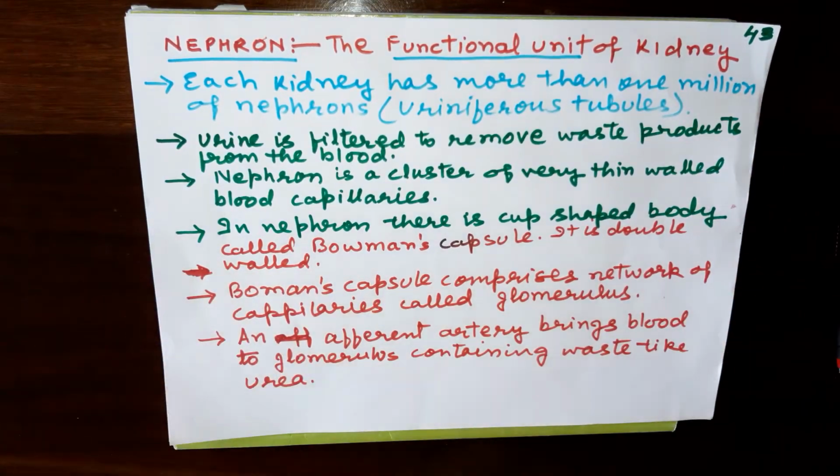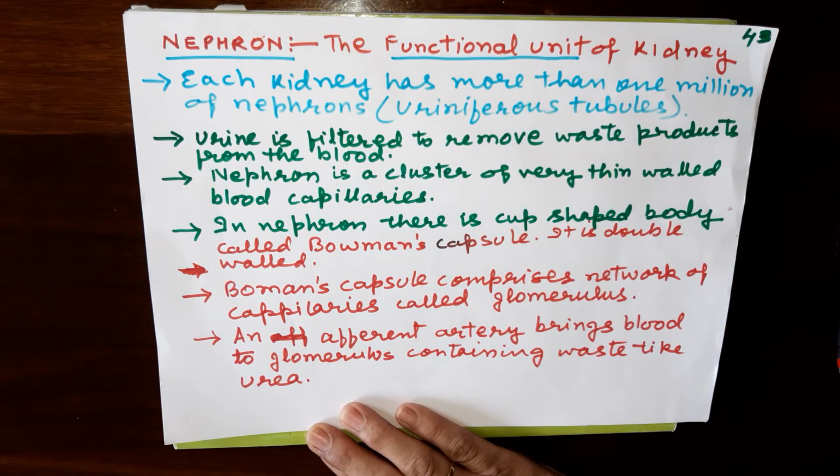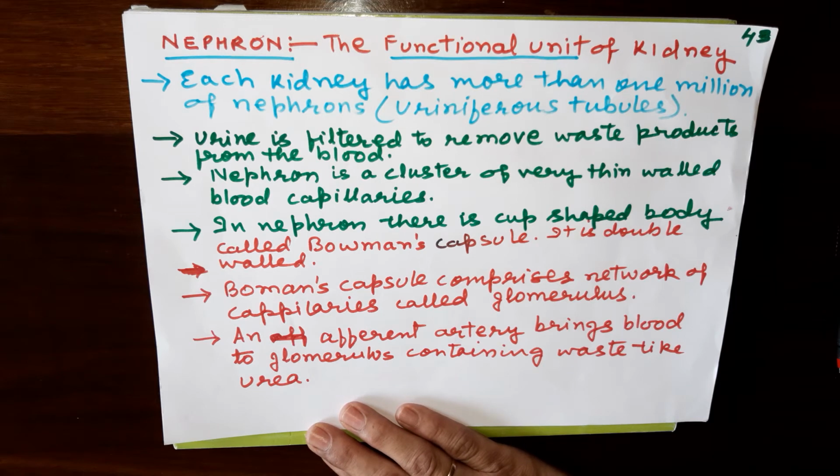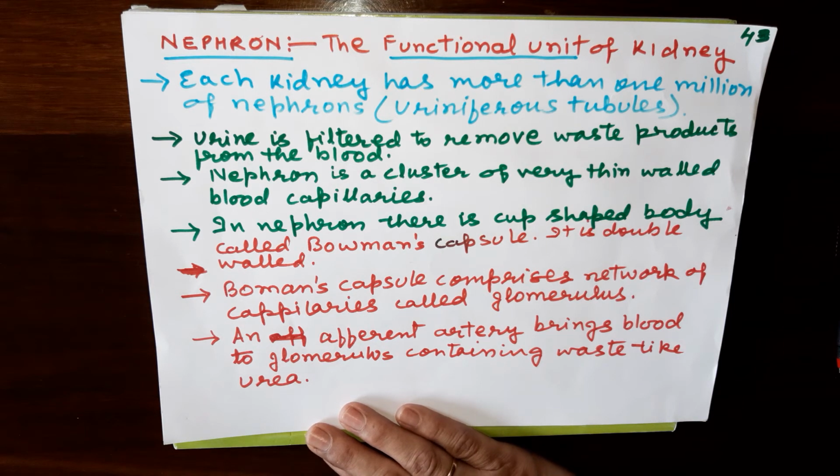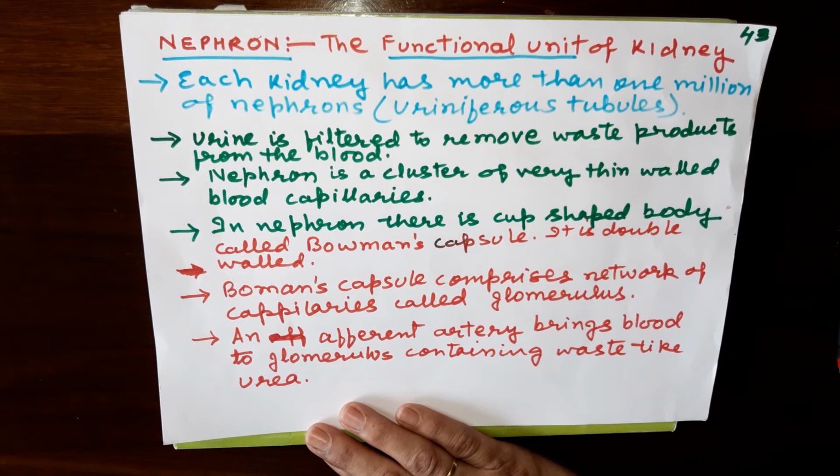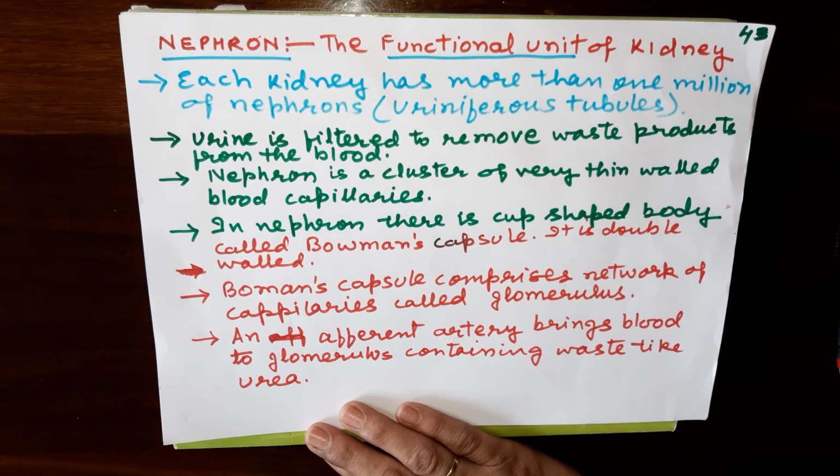Then the most important thing that comes is the nephron. Nephron is also called uriniferous tubules. It is the functional unit of kidney. Each kidney has more than 1 million nephrons. So you can say kidneys are made up of nephrons only. Actually, in the nephron urine is filtered, and blood and the waste are removed.